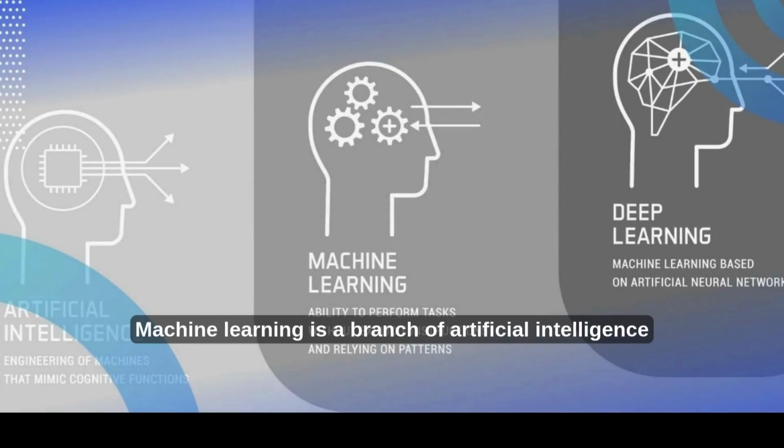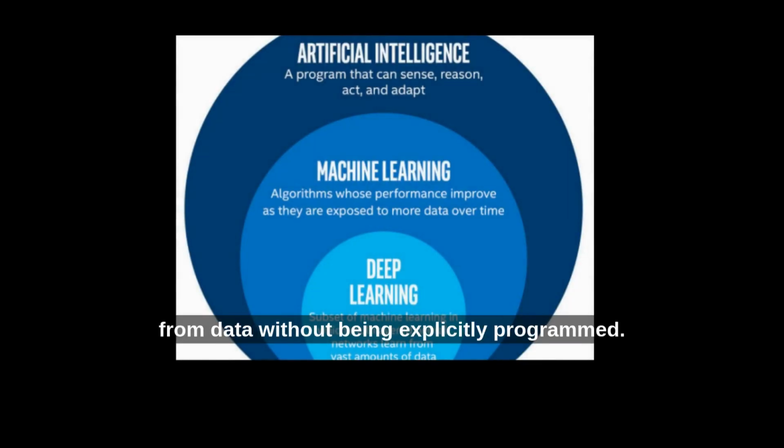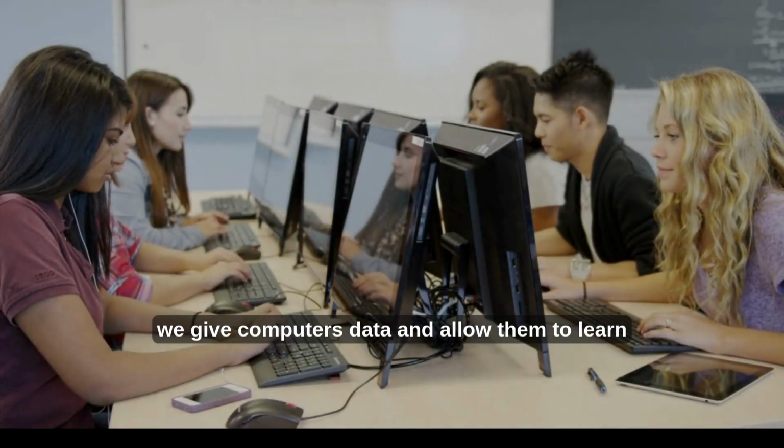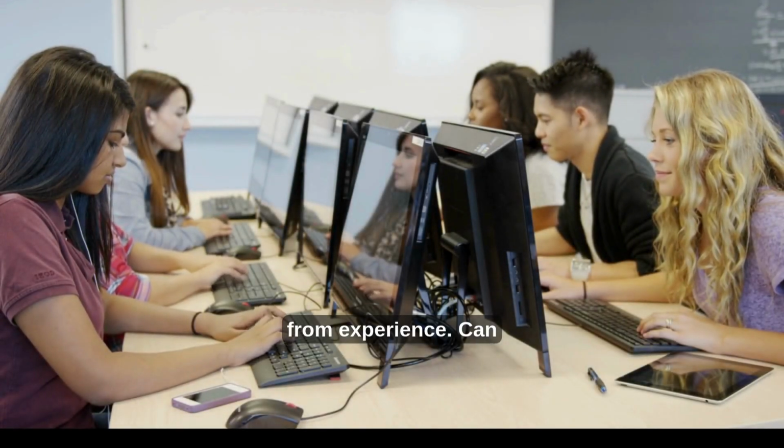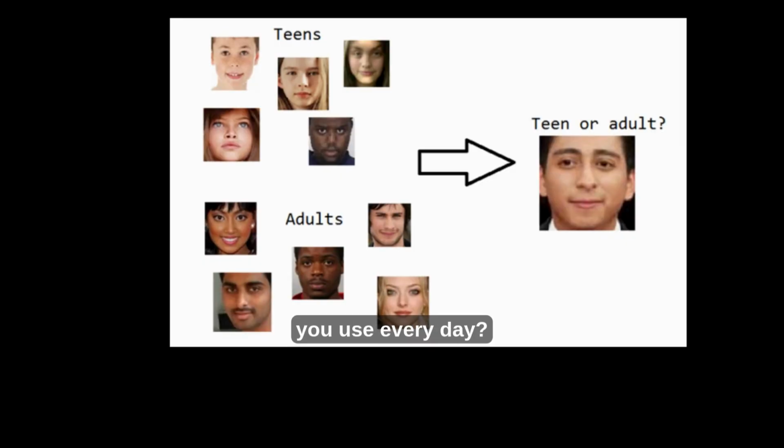Machine learning is a branch of artificial intelligence that enables computers to learn patterns from data without being explicitly programmed. Instead of step-by-step instructions, we give computers data and allow them to learn from experience. Can you think of one real-world application of machine learning you use every day?